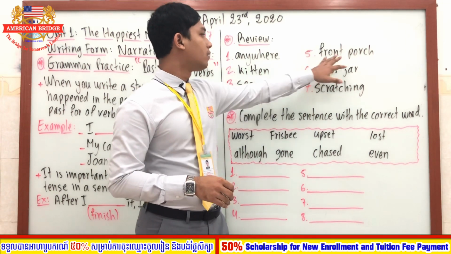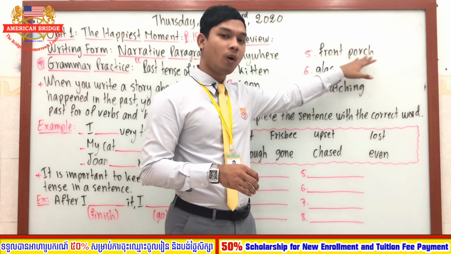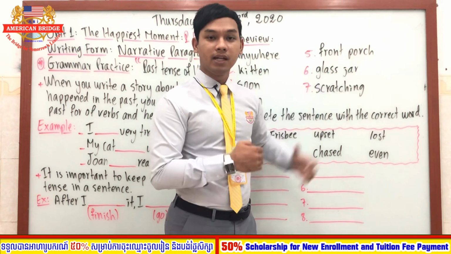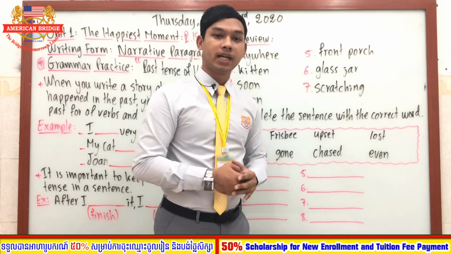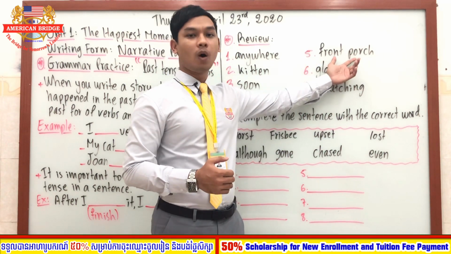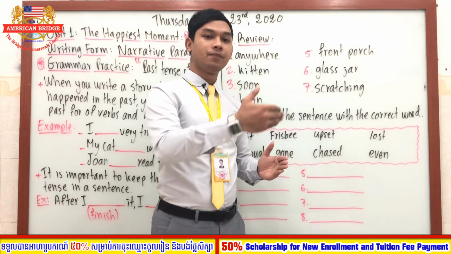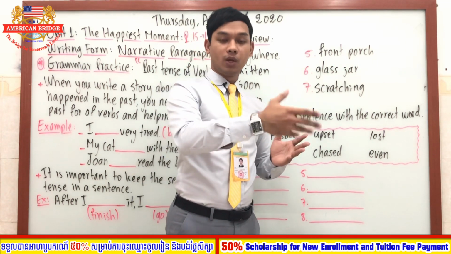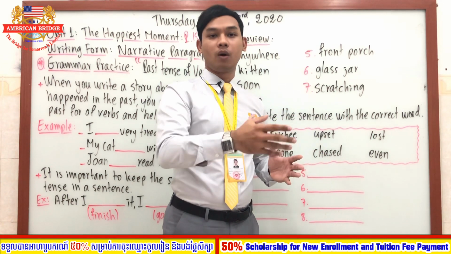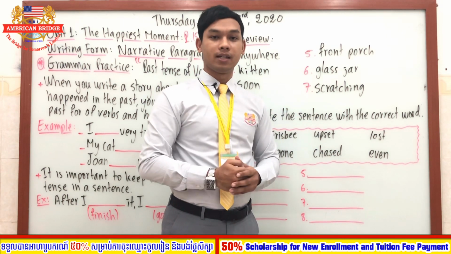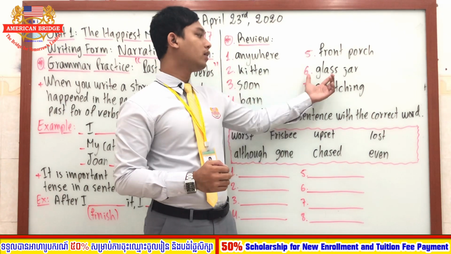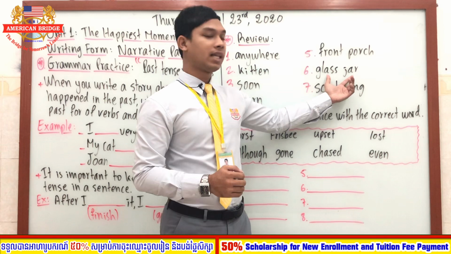Number 5, front porch. Okay, front porch. The other word for this is veranda. Very good. So front porch or veranda is a place like a sign in front of your house, the entrance before going into your house. Very good. Number 6 is the word glass jar.